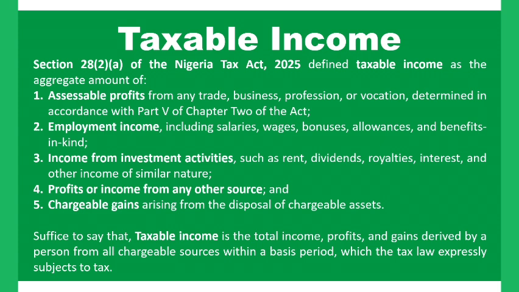Any amount in excess of 10 million should be subjected or charged to tax. In that case, we consider that to be a chargeable income.